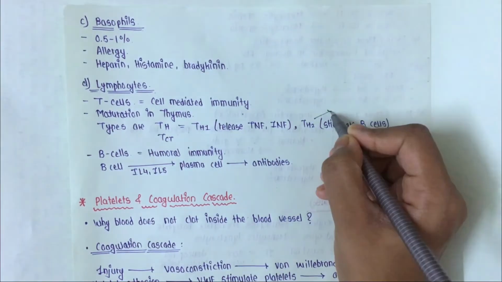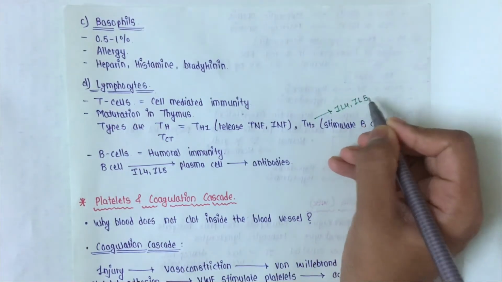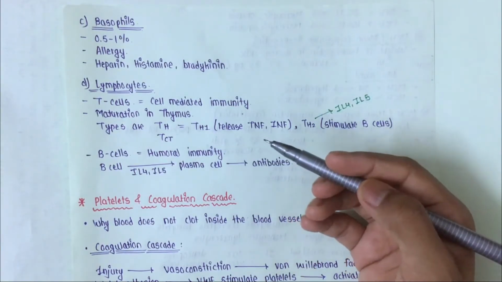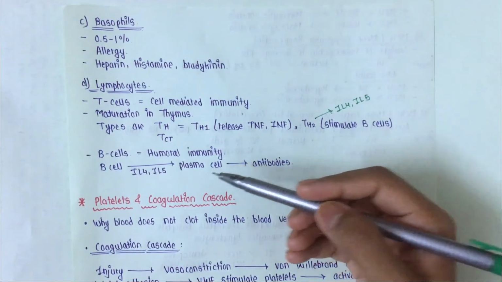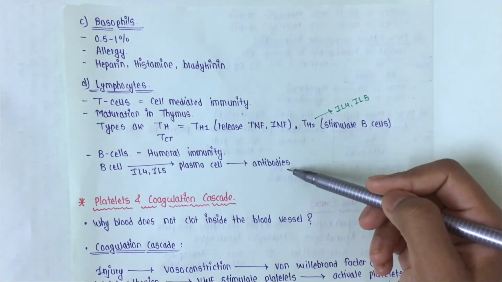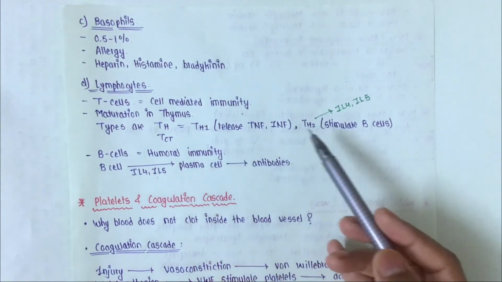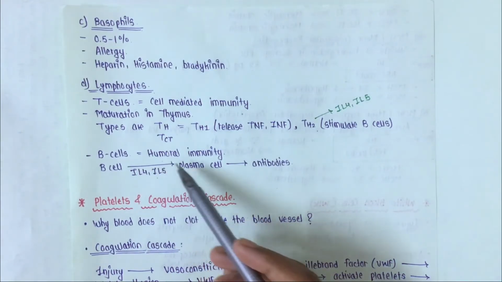Th2 releases interleukin 4 and interleukin 5. And these interleukin 4 and 5 cause B cells to convert into plasma cells, and these plasma cells in turn form the antibodies. So these interleukin 4 and interleukin 5 are produced by T helper 2 cells, and B cells provide the humoral immunity.